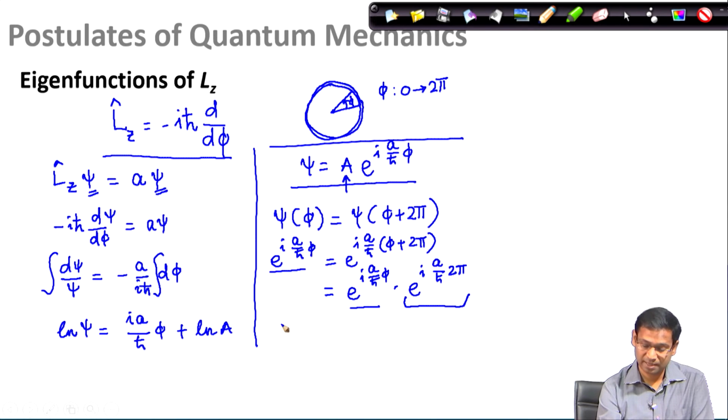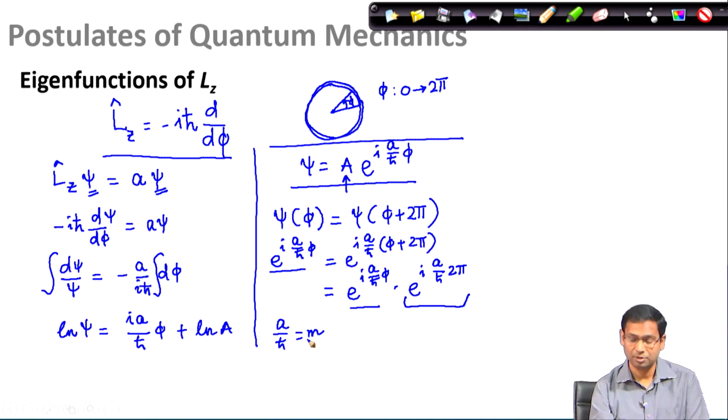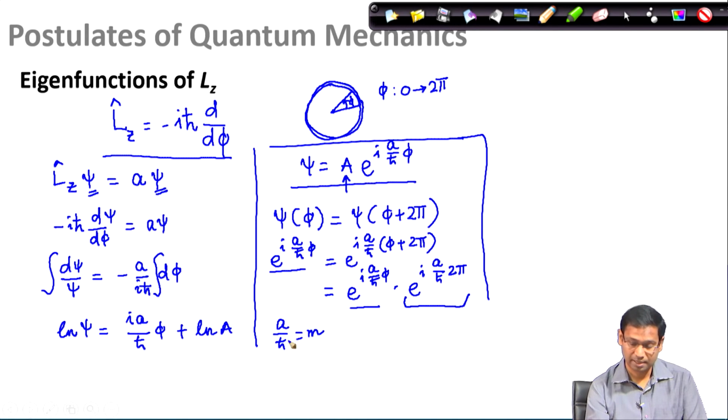So, I define a by h bar as a single variable m, so that my discussion remains a little simpler. I rewrite this equation by saying that I have this condition to fulfill, that e to the power i m 2 pi is 1. How can I do that?